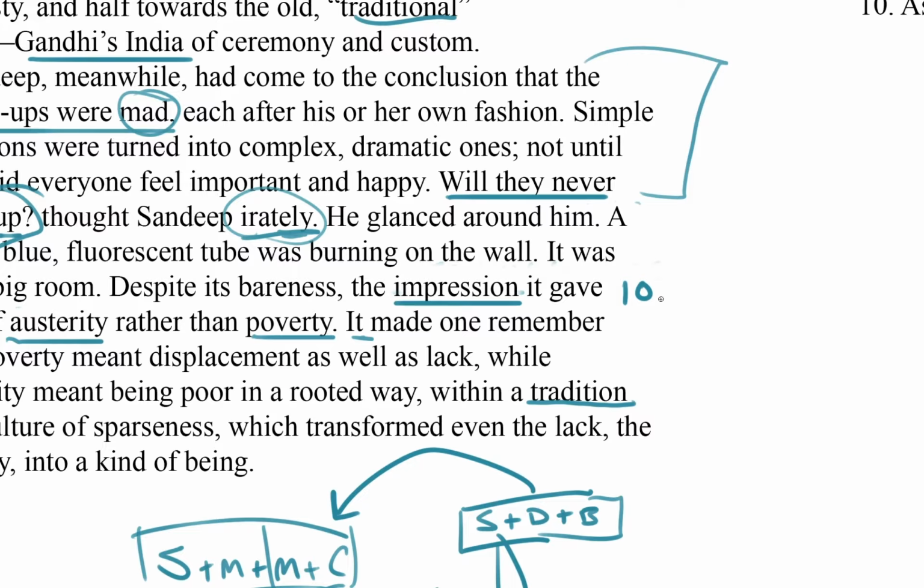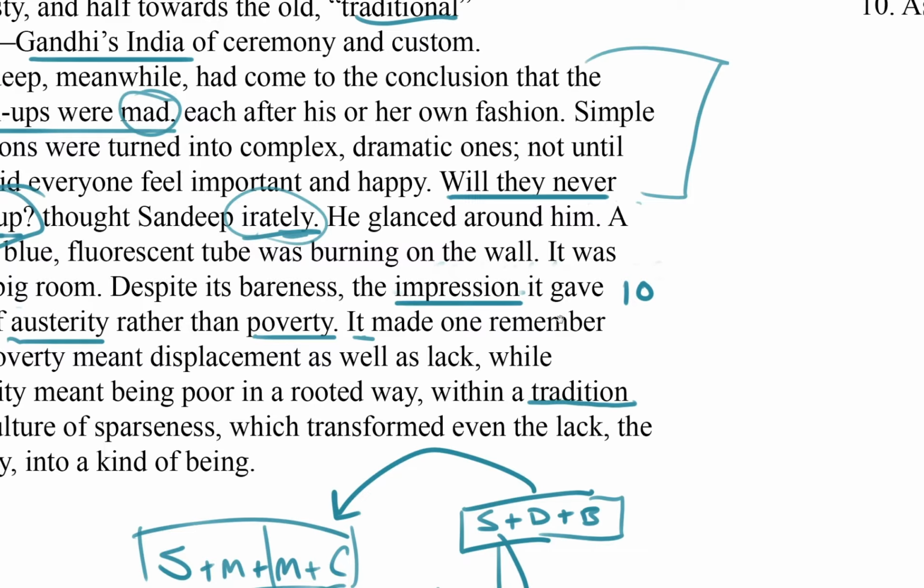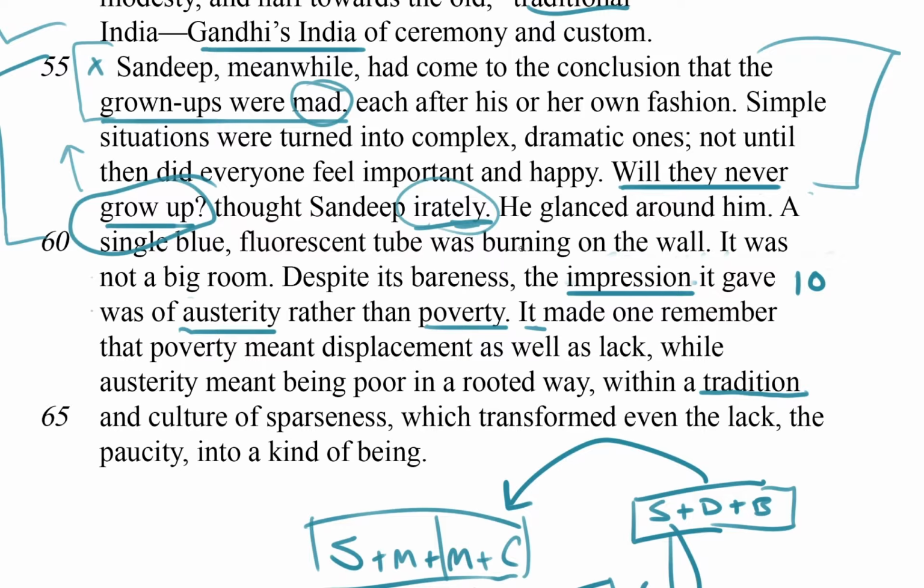During the survey step, I wrote question 10 in the sidebar here. And so now I can zoom right to the context. Okay, let's start reading here. Despite its bareness, and I think it's referring to the room, despite its bareness, the impression it gave was of austerity rather than poverty.